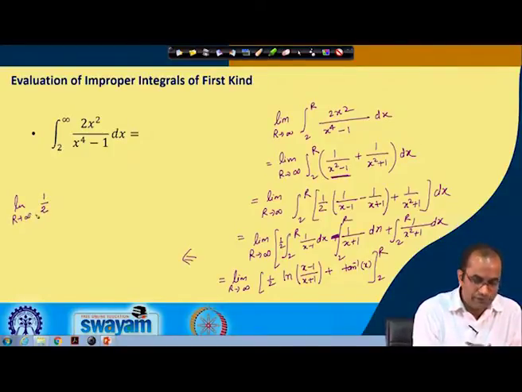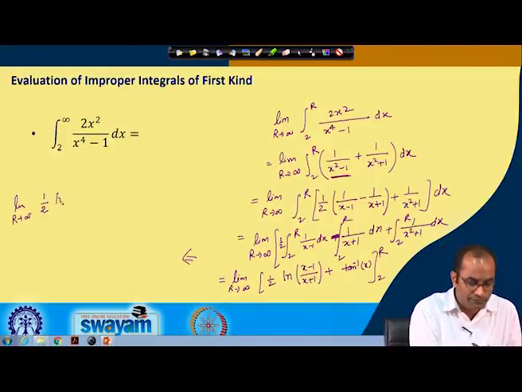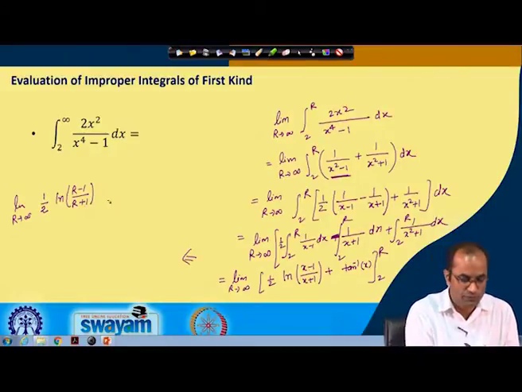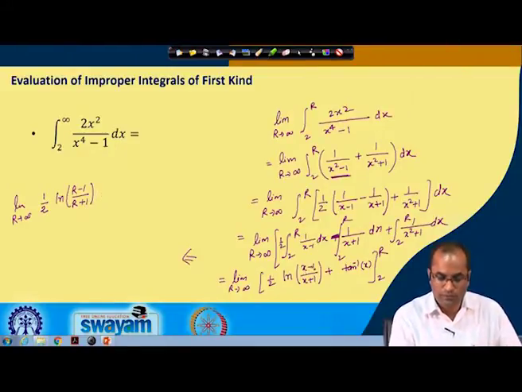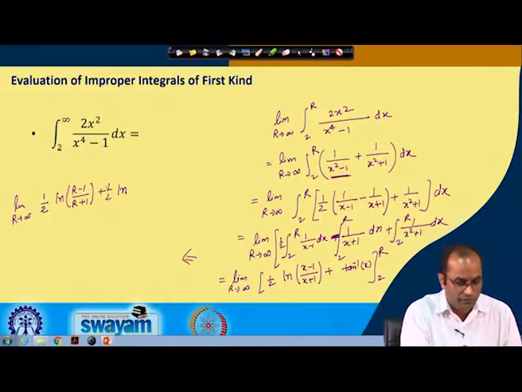and we are putting the limit at the end. So, r to infinity, we have this half, and we have this ln of the upper limit, (r minus 1) over (r plus 1), and minus this 2. So, 2 minus 1 is 1, and then here we have 3. So, we have 1 by 2 and this ln, with a minus sign because of this lower limit. So, minus half and then ln of (2 minus 1), so ln of 1 over 3.